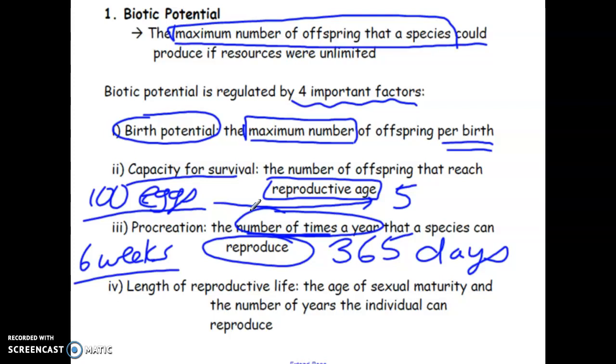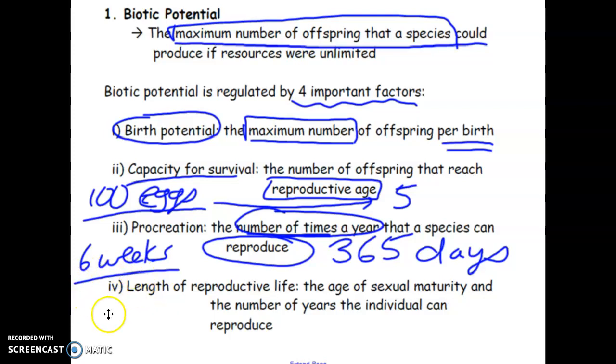But an important thing to note is that male versus female of a certain organism can reproduce at different rates. A woman can reproduce really only once per year, but males can reproduce many more times than just once in the year. So it's important to think about not only how many times in a year they can reproduce, but also that male versus female can differ.